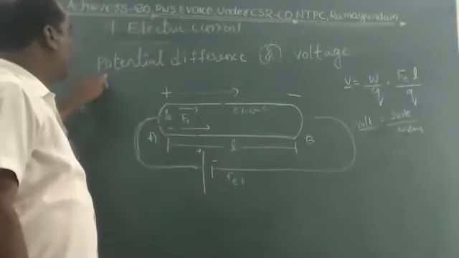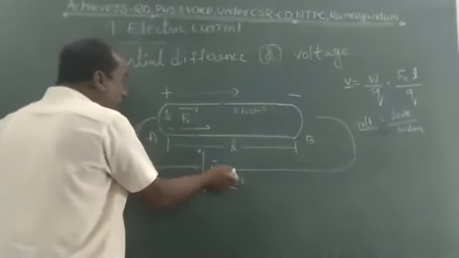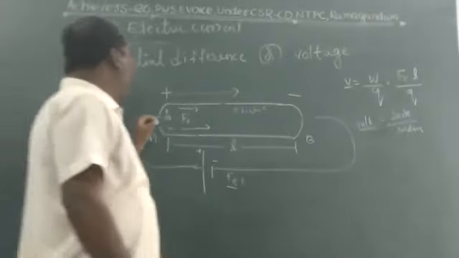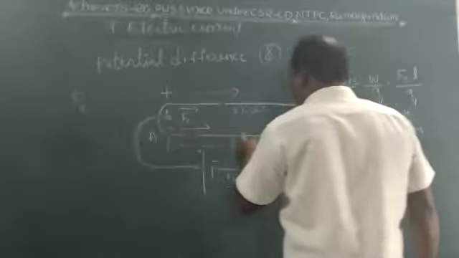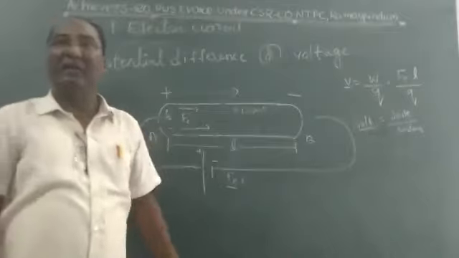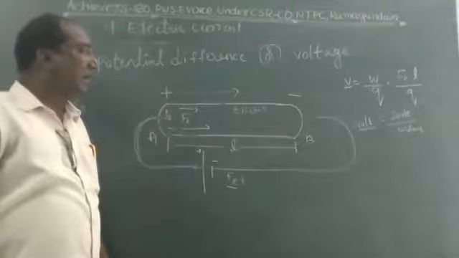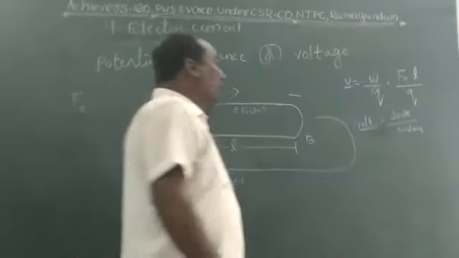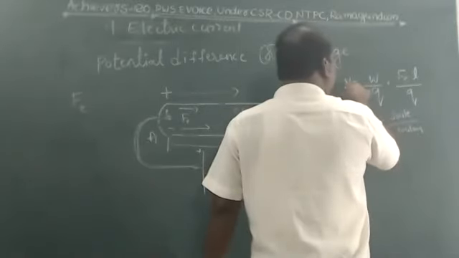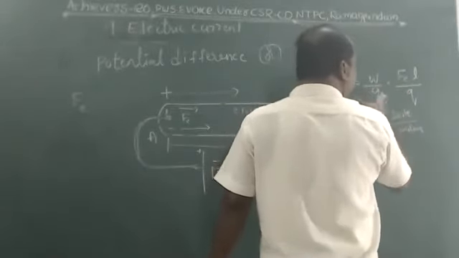Okay, children. Potential difference is nothing but the work done by the electric force on a unit positive charge to move it throughout the length of the conductor. It is called potential difference or voltage. Potential difference is denoted by V. V equals work done by charge. Potential difference is measured in volt, work in joule, charge in coulomb.